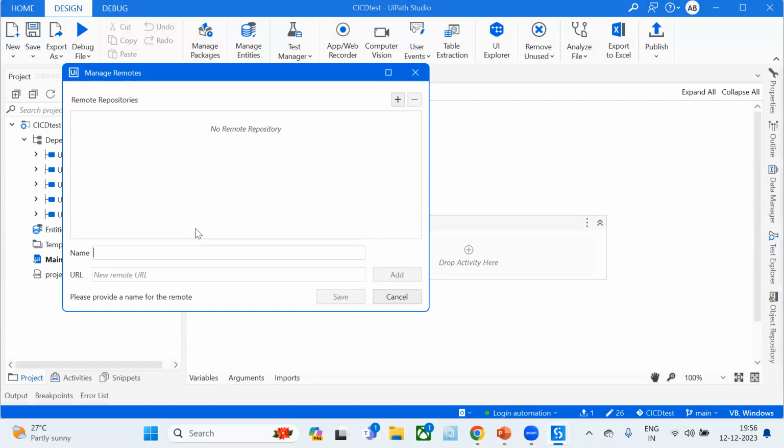Okay, now it will be asking for a name and URL. Name can be anything. For now, I am providing it as CI/CD test. So you can provide any name. So based on this name, you can find your target branch easily if you are working with multiple branches in the same project. Okay. So I'm just providing CI/CD test, and we need to provide the URL here. Okay. So for the URL,